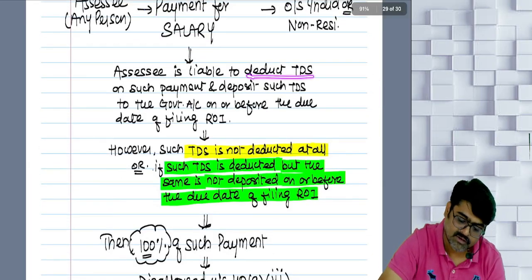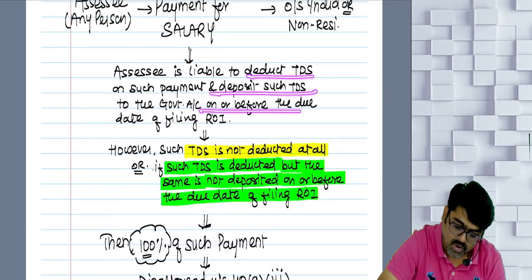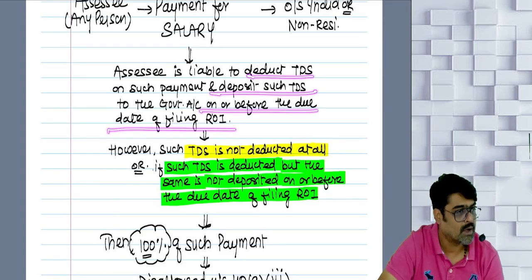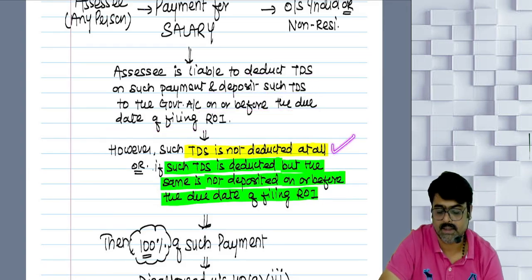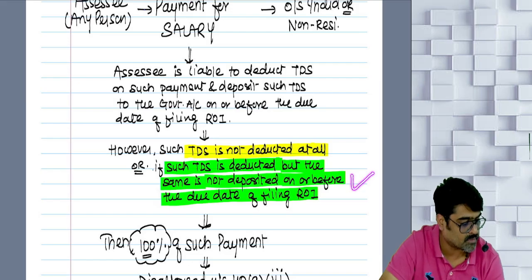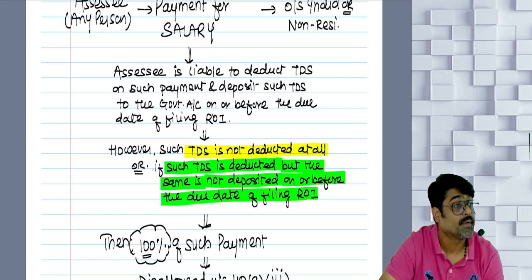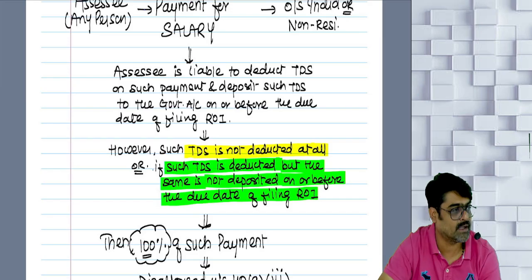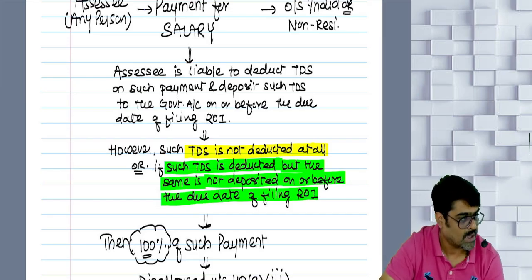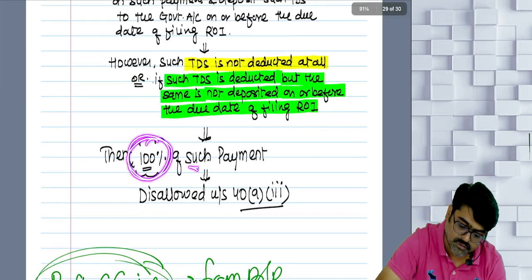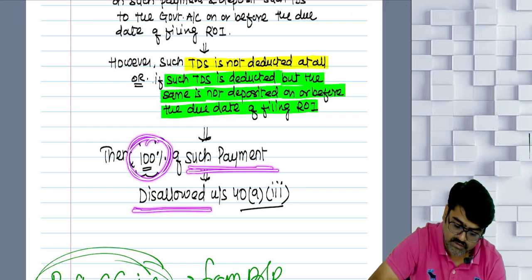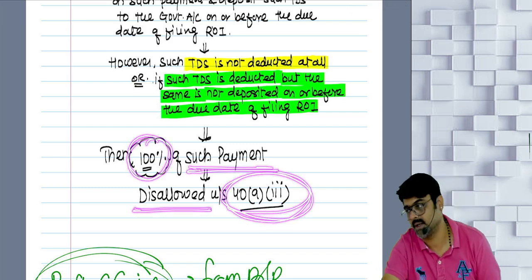Deduct TDS and deposit such TDS on or before the due date of filing your ROI. But if you don't deduct the TDS, or you have deducted the TDS but you have not deposited it on or before the due date of filing your ROI, then 100% of such salary payment will be disallowed under section 40A(3).